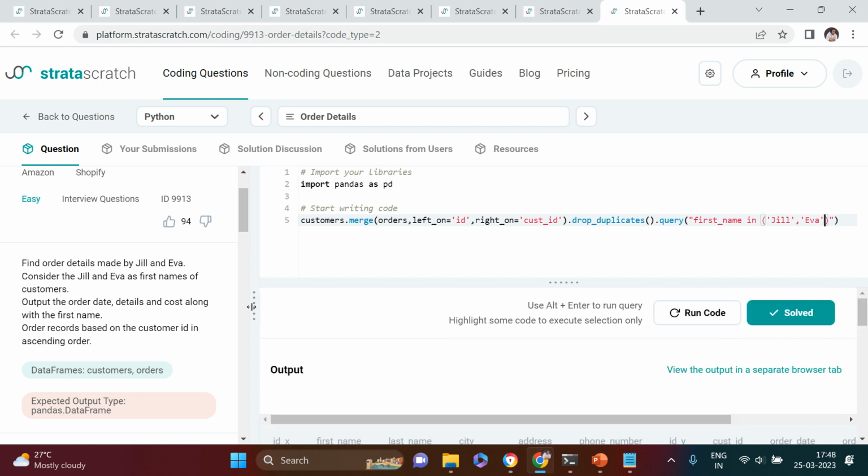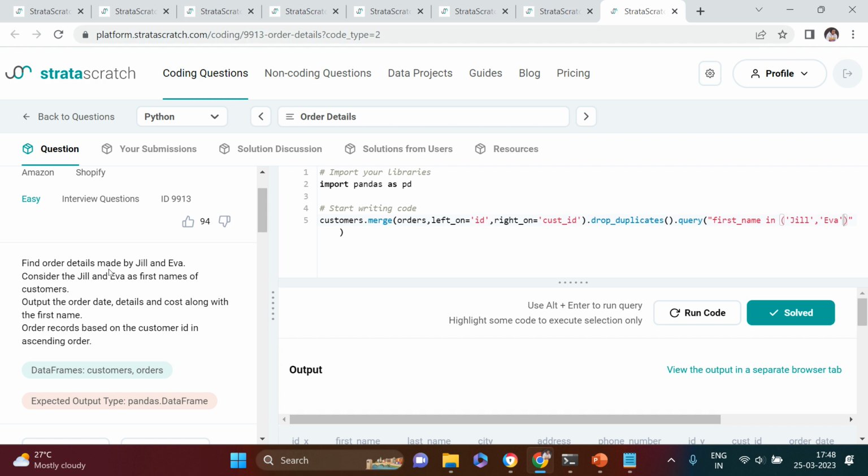Now what next? Find order details made by Zil and Eva, that we got. Consider Zil, that is okay. Output the order date, details and cost along with the first name. Order records based on the customer ID in ascending order. So the next thing we're going to do is sort the data.